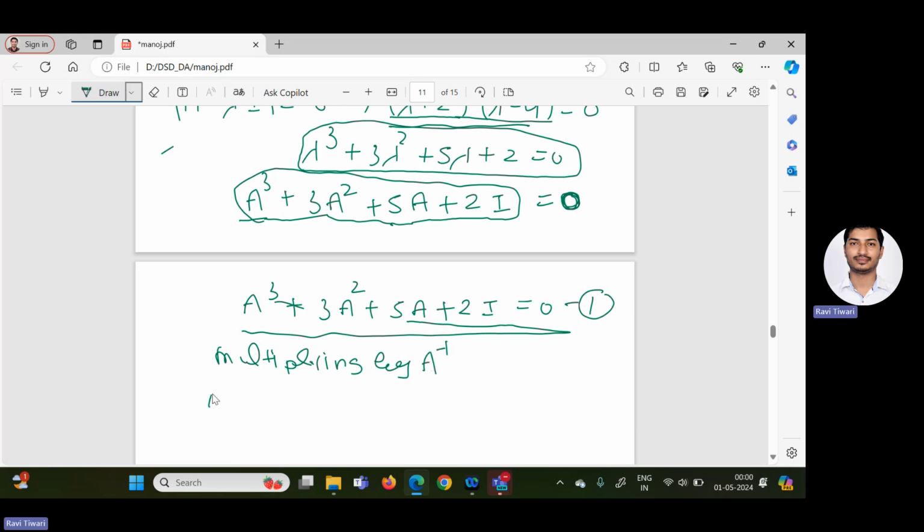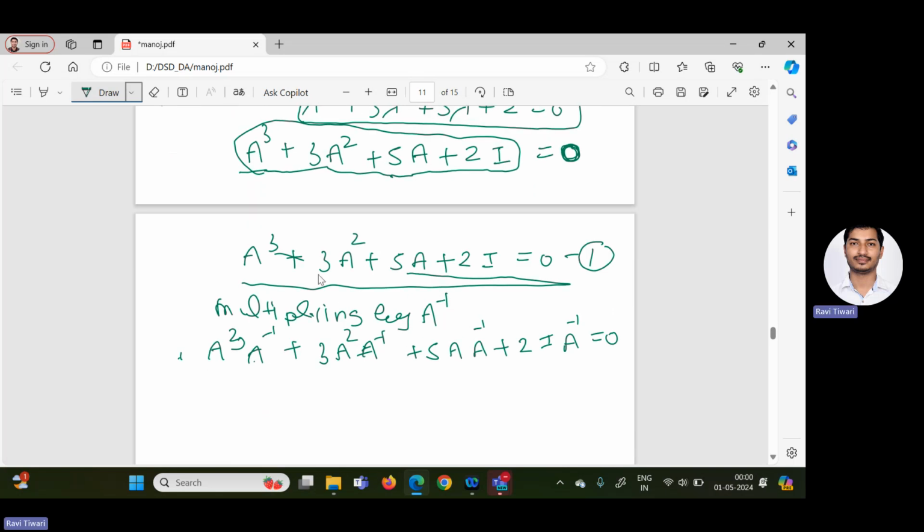A inverse into A cube, so we can get A square. Otherwise, you can write one more line: A cube into A inverse plus 3A square into A inverse plus 5A into A inverse plus 2 identity into A inverse, and this equals 0. Actually, you can multiply by A inverse either by left multiplication or right multiplication.